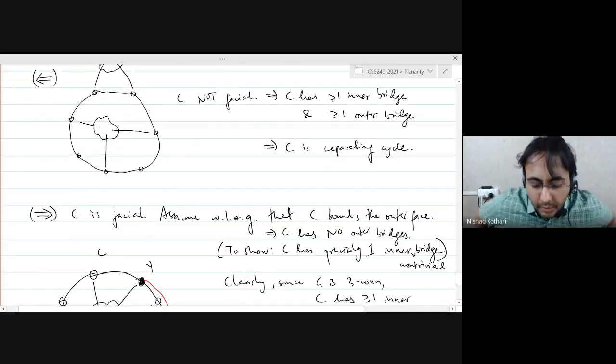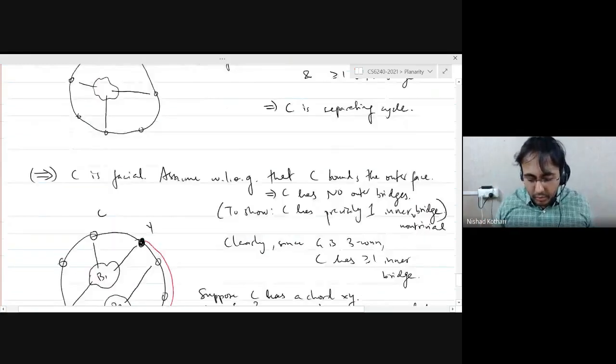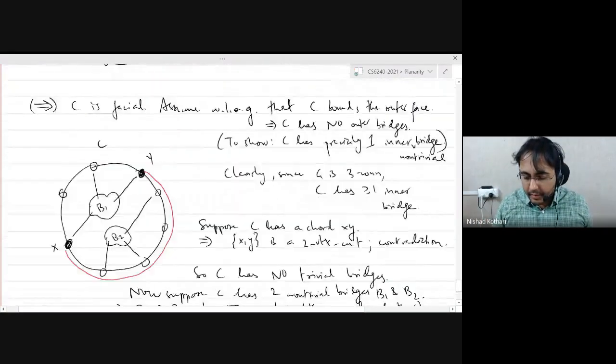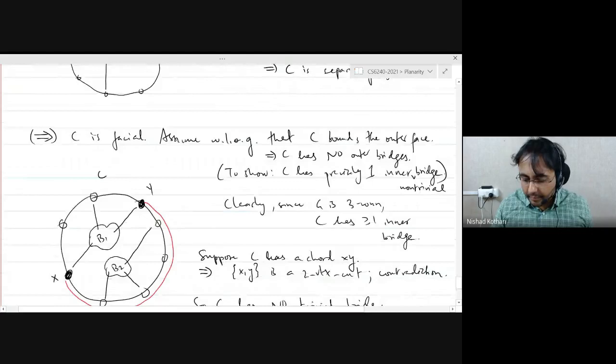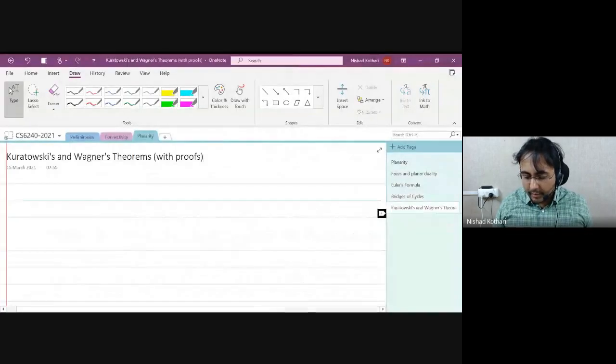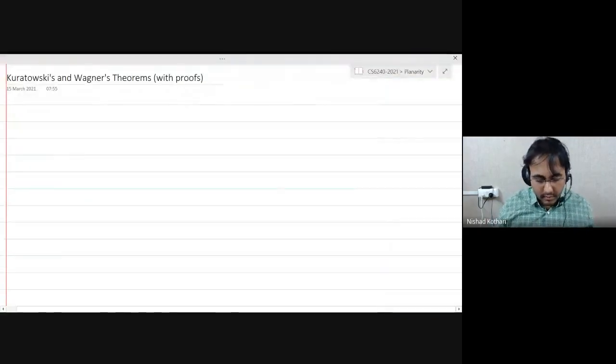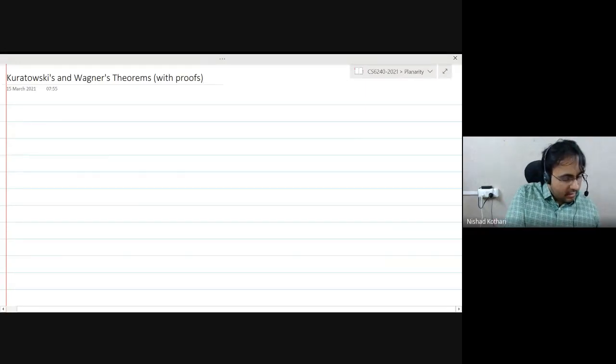Okay, so if there are no questions or concerns, then let's move on to proving Kuratowski's theorem. Okay, are there any questions or concerns at this point? All right.